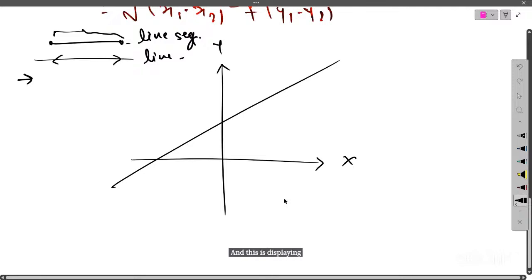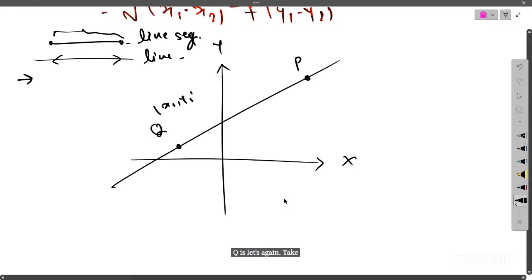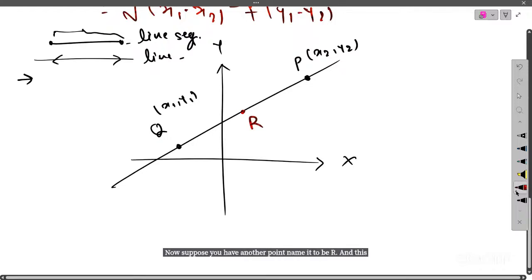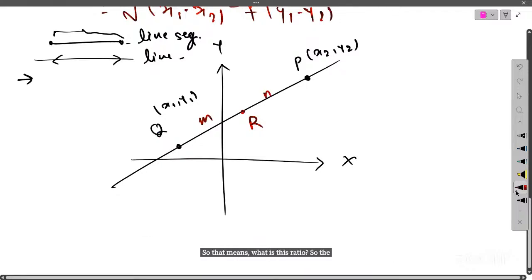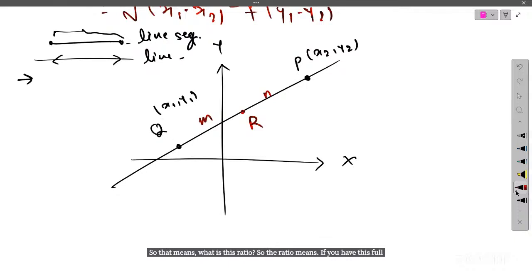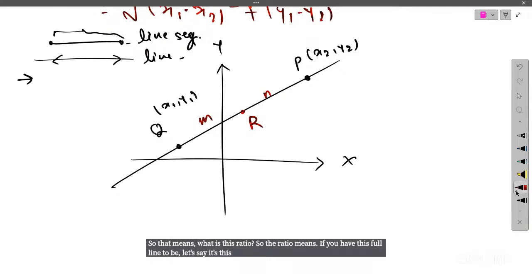So suppose you have a line, and then over this line you have one line segment, and this point is Q and this point is P, and the coordinate of the point Q is, let's again take, x1 comma y1. The coordinate of point P is x2 comma y2. Now suppose you have another point, name it to be R, and this point intersects your line segment PQ in the ratio of m to n. So that means what is this ratio? If you take this full line to be length 1, then whatever distance here is ratio m, and the distance here is ratio n.